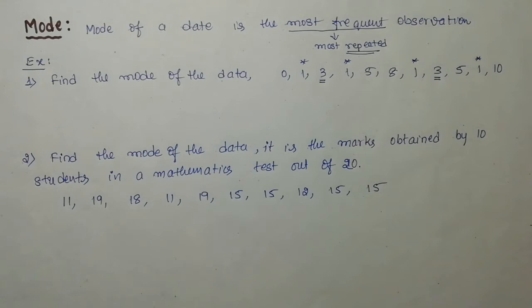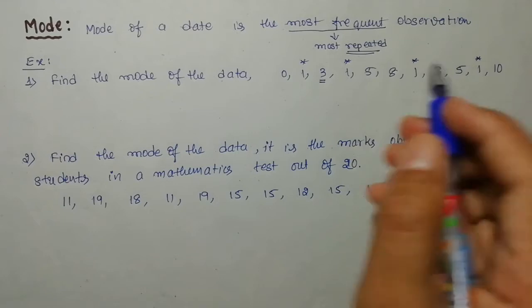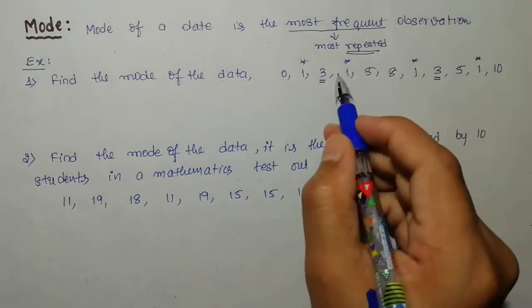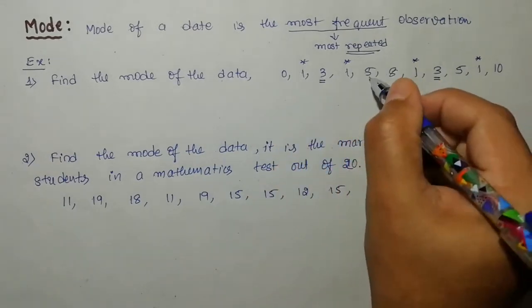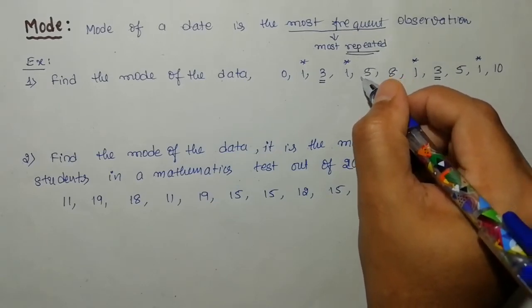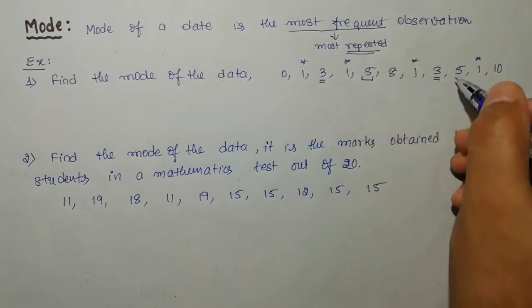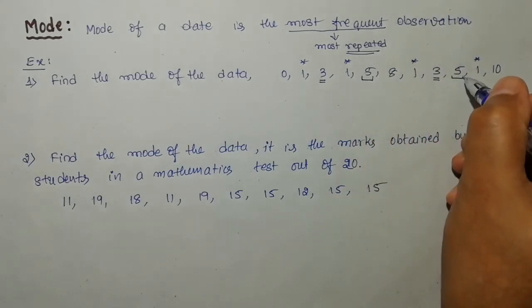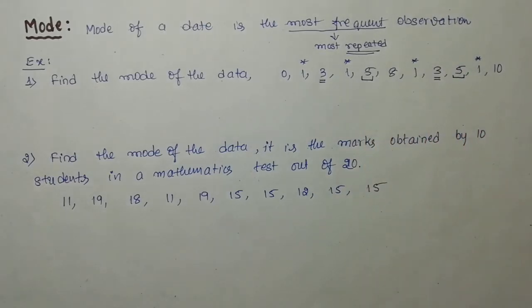Then again look at whether there is any observation which is repeated again. If it appears once, neglect it. It will not be the mode of this data. That's why 0 is not repeated again. Next, 5 is actually repeated. I'm going to mark it like this, 5 and here also 5. I'm going to use different symbols so as to differentiate. Now 5 is over, and I think there is no number which is repeated again and again.